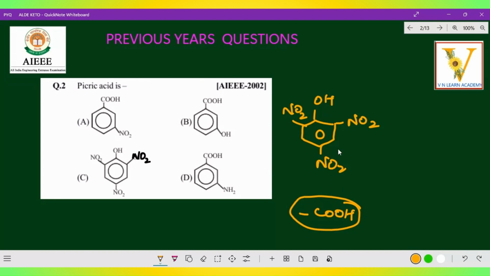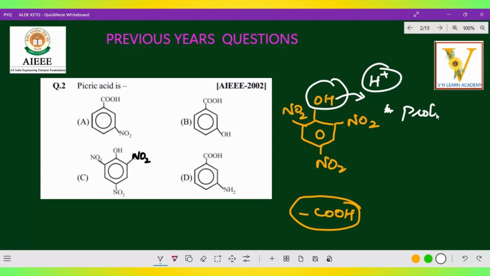At this point, there is no COOH. That means, how do we say it is an acid? From here, the OH group has a hydrogen which is ready to donate an H plus ion. So that is what mainly we are saying. It is a very strong acid due to being a proton donor. So the first point is that it is a proton donor.